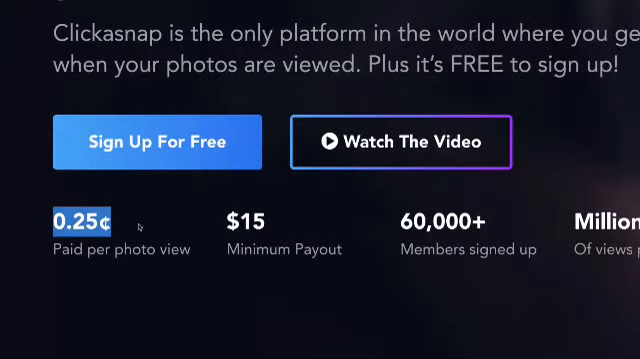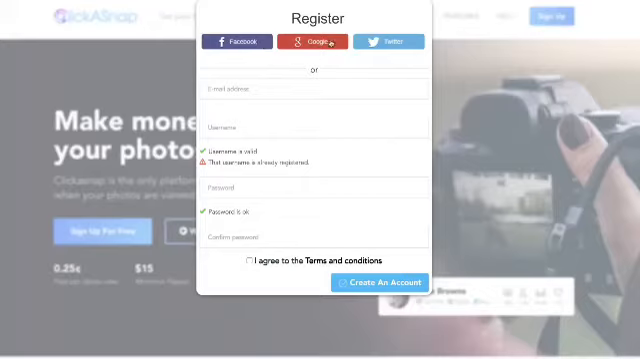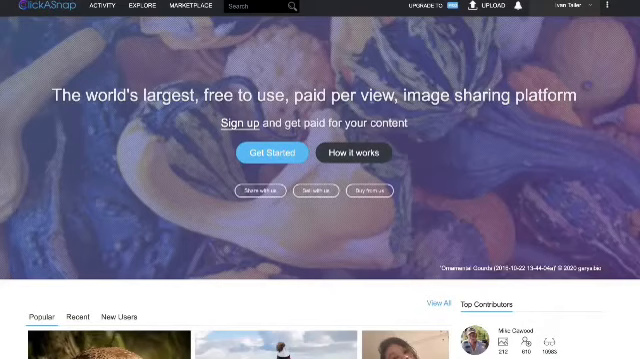All you need is to just create a free account with just your Facebook, Google and Twitter. Once you fill in your details, just click on create account. Once you have created an account, all you need to do is to start uploading your image. But don't worry if you don't want to be uploading your pictures, I will show you where you can get free pictures to upload.